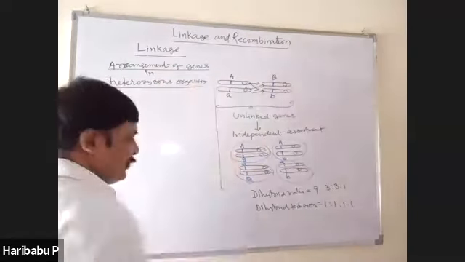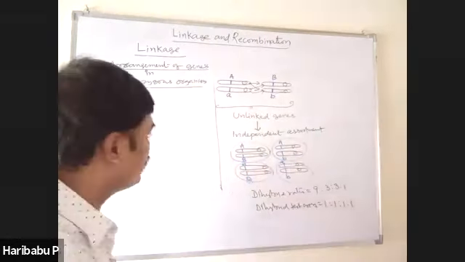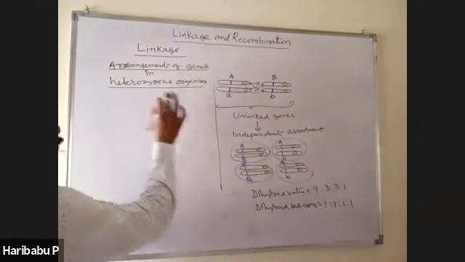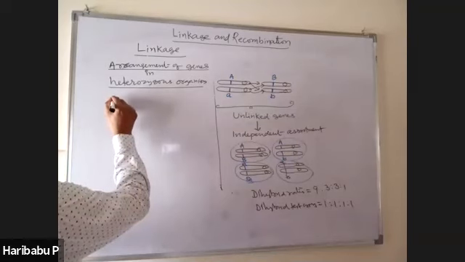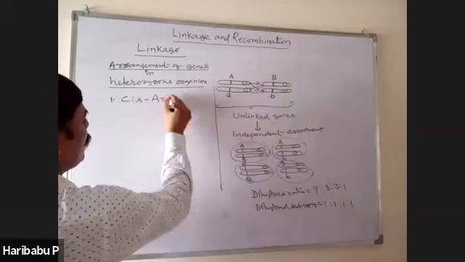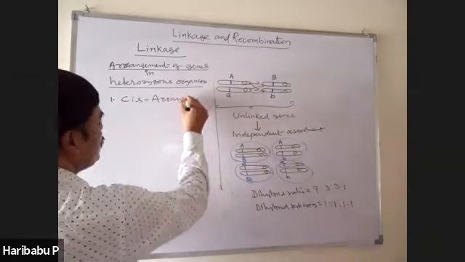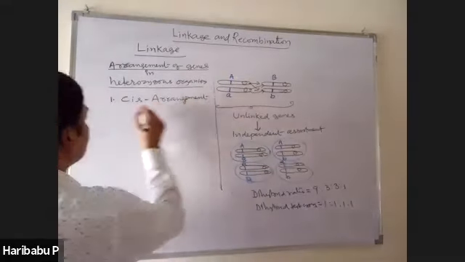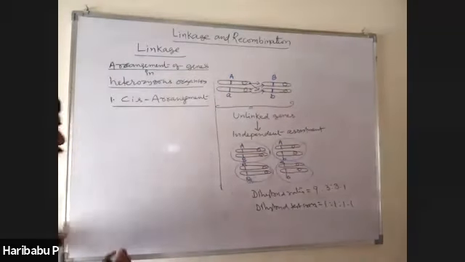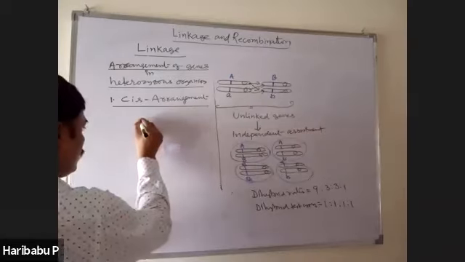So linkage means all the genes must be found on the same chromosome. There are 2 arrangements. First one is cis arrangement. Cis arrangement. See this. What is cis arrangement? See this.